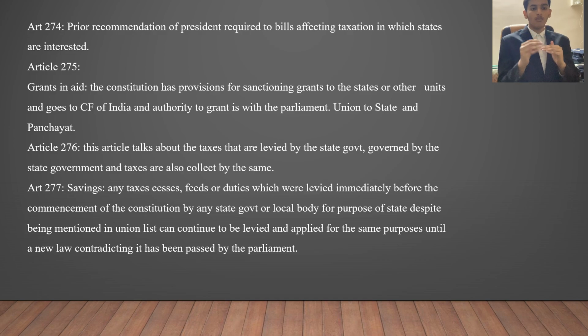So in short, what it says is that, for example, if one particular body was exercising some power before the enactment of the constitution, just after the enactment it will still exercise the same power unless and until there is a particular law drafted in the parliament that contradicts it.